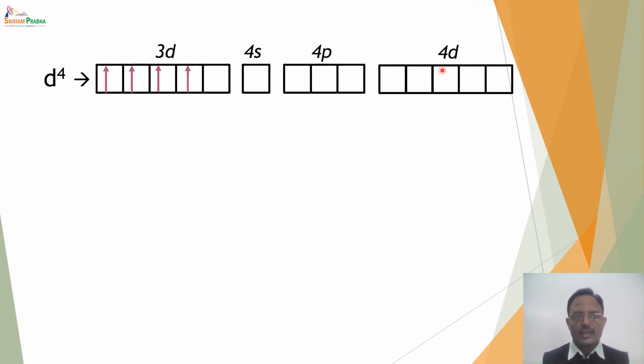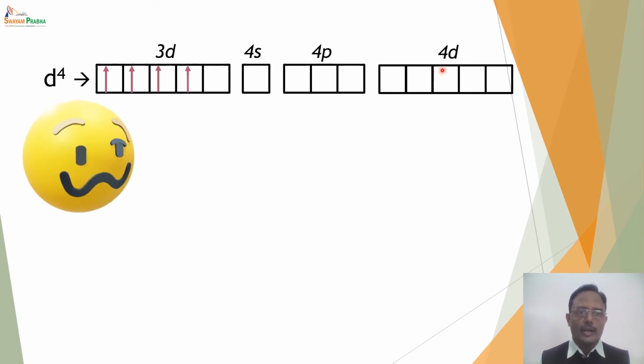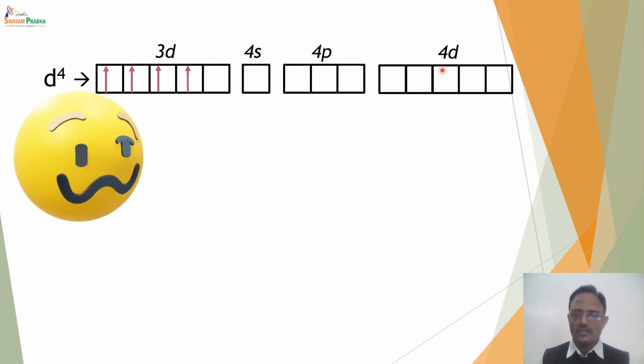But if the ligand is strong, then it will make the electrons from the 3d subshell undergo pairing in 3d itself. So it will make this electron jump from 3d to an inner 3d orbital, thereby pairing it up in the d subshell and vacating 2 d orbitals which are required for d2sp3 hybridization.